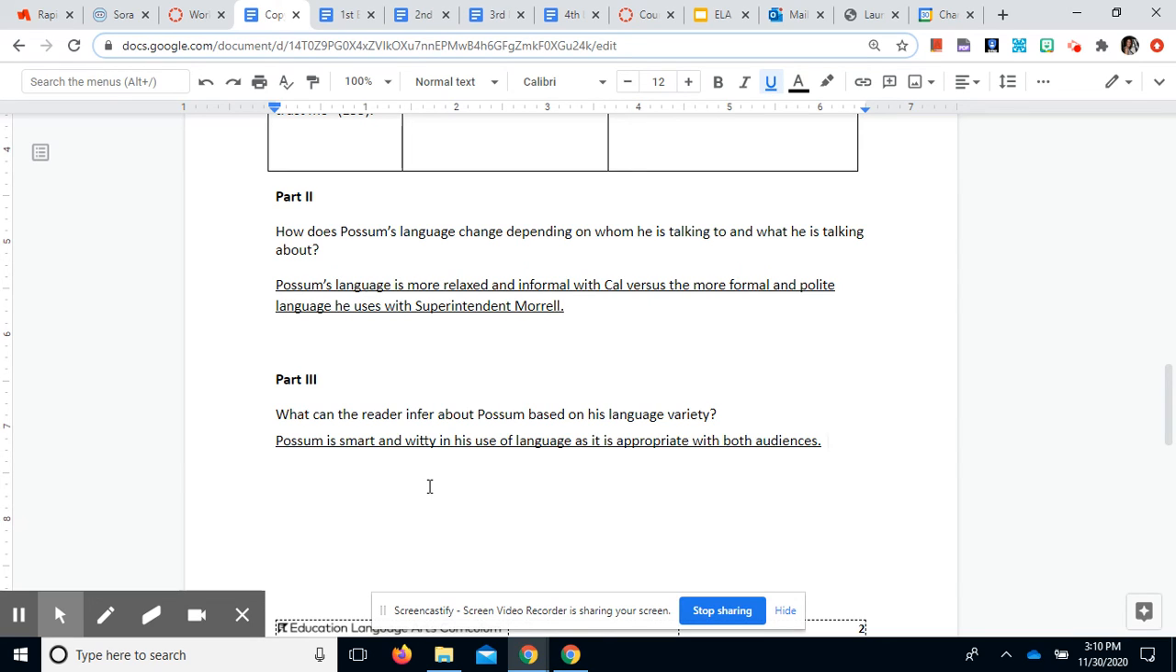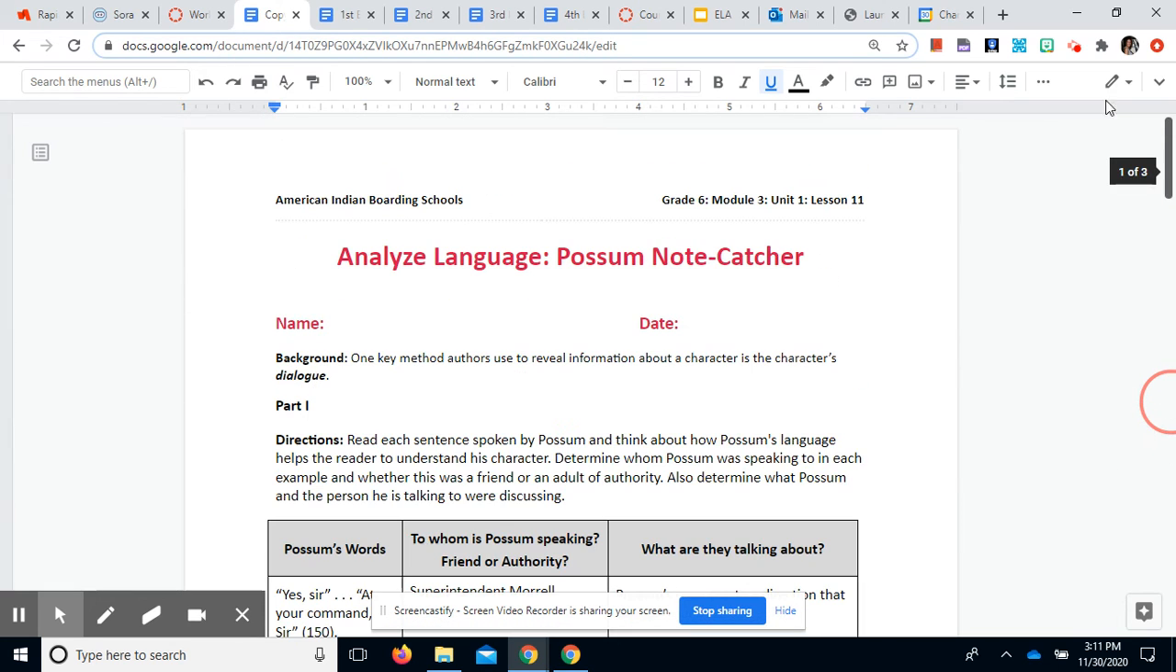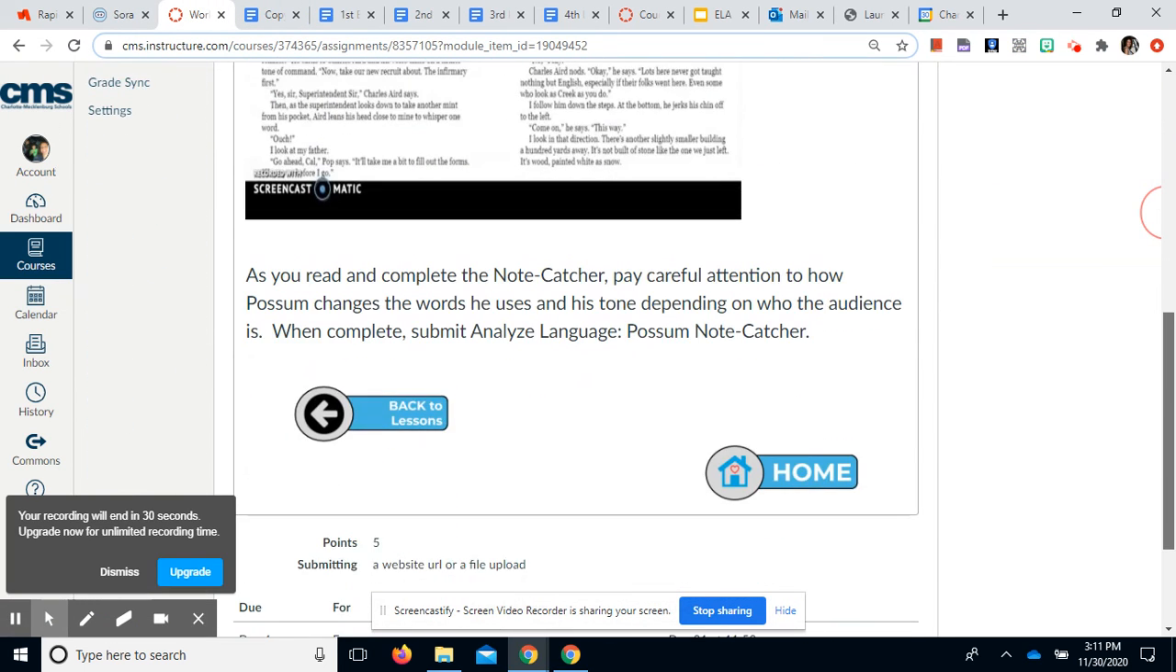Part 3, what can the reader infer about Possum based on his language variety? We can infer that Possum is smart and witty in his use of language as it is appropriate with both audiences. So he speaks correctly to adults and then to friends. So get that completed and submitted.